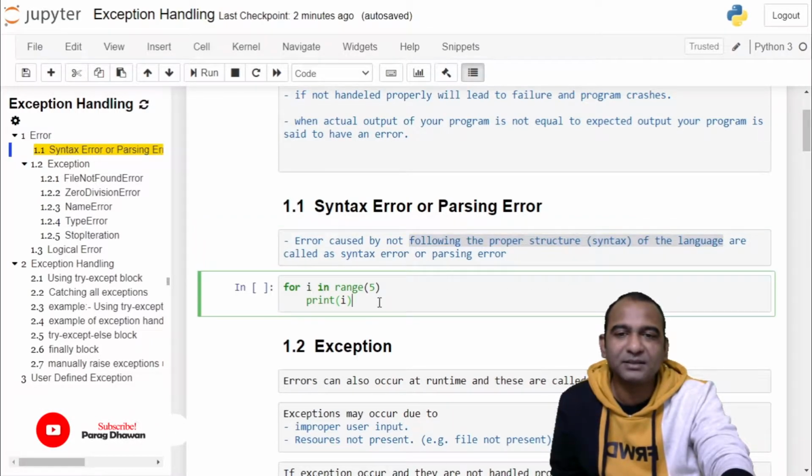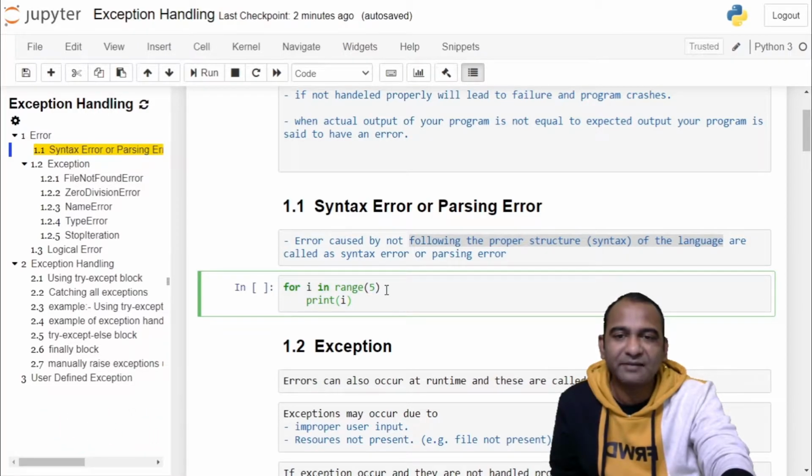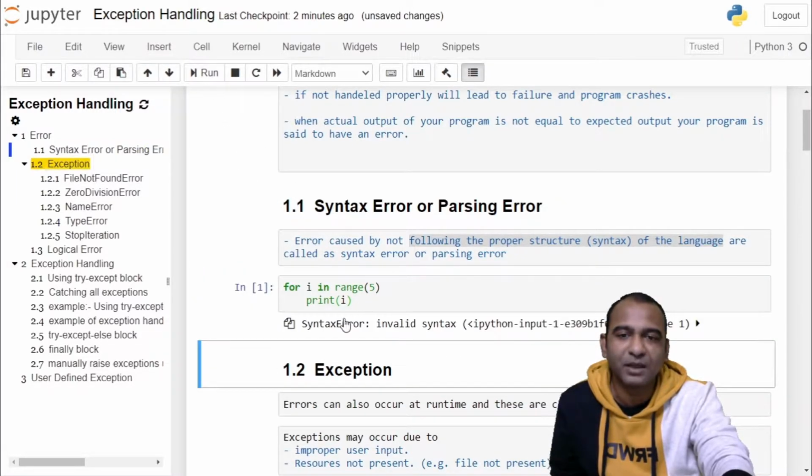For example, in this case, we are writing a for loop. Inside the for loop, we haven't given a colon. So inside the block, we have printed the value i, but the colon is missing. This will throw an error which is called a syntax error. You can see the error is a syntax error.